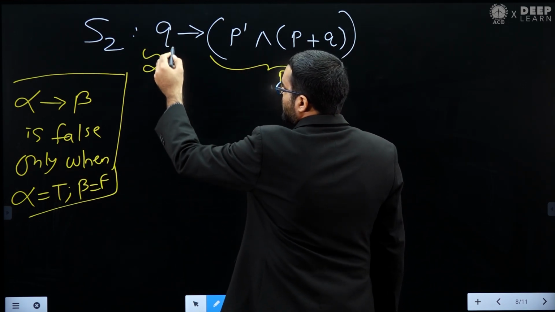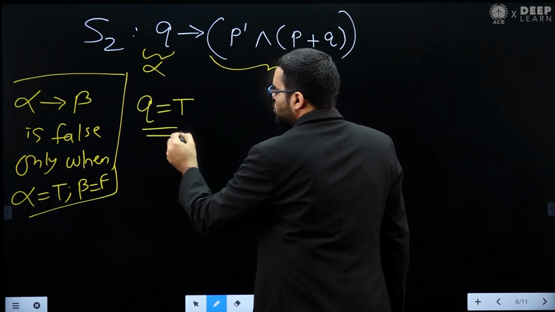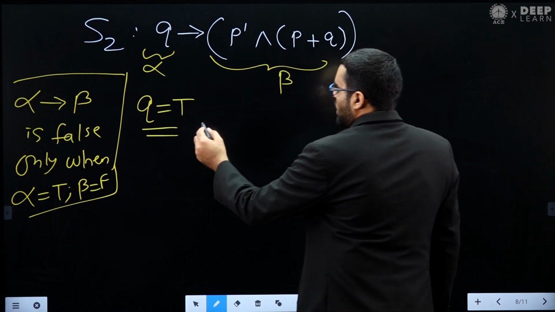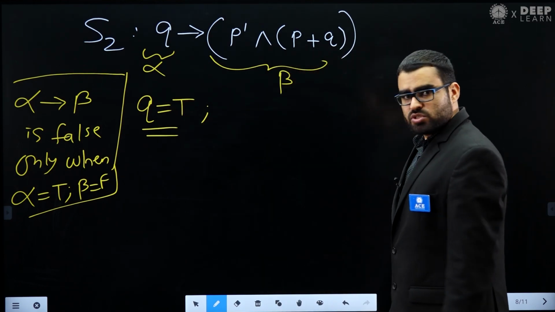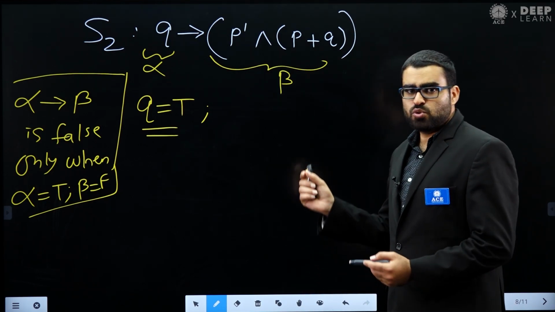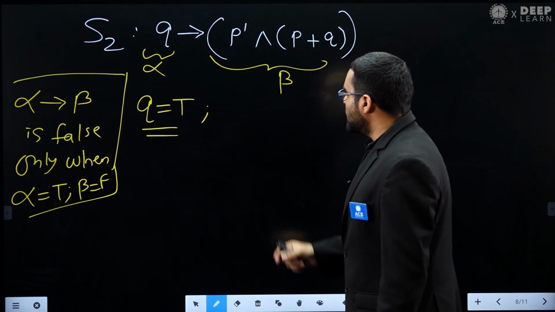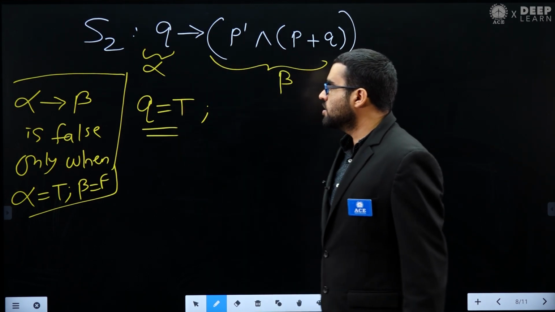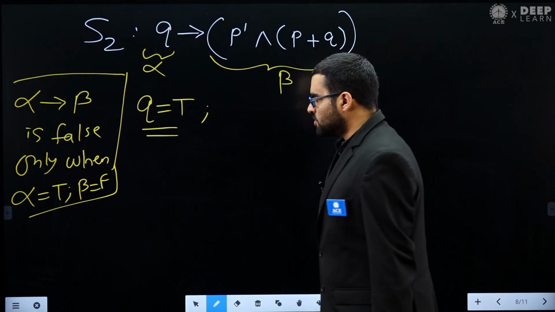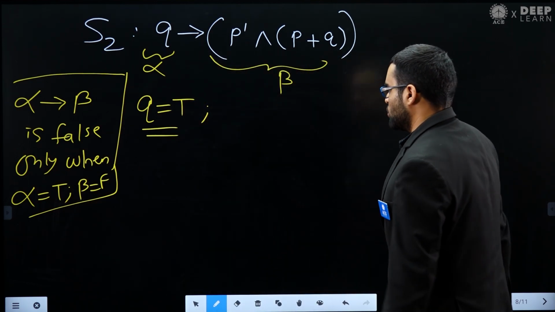Let me make alpha true. Alpha is q, so how can I make it true? The only situation is q equal to true. If I want to make alpha equal to true, then q should be true. Now after making alpha true, I want to see whether I can make beta false or not. If I can make beta false, then this implication statement is not a tautology. If I cannot make beta false, then what does it mean? It means that this case is not possible, and hence I can say that S2 is a tautology.